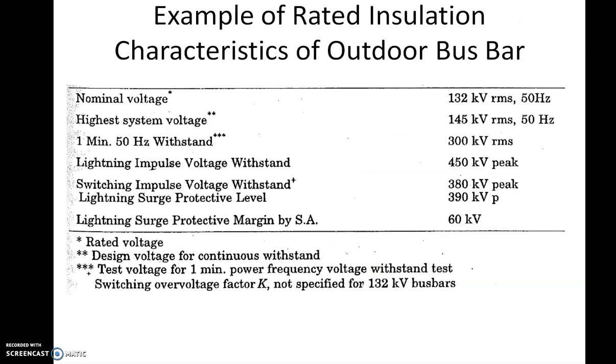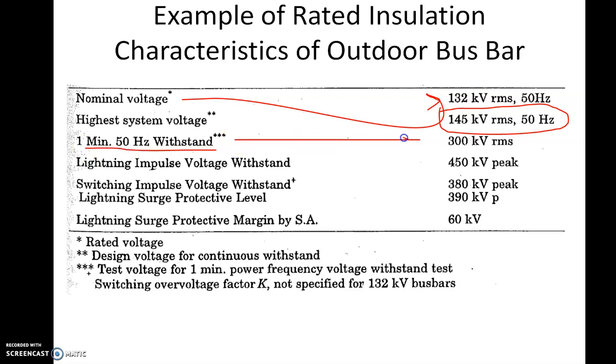This is the example of rated insulation characteristic of an outdoor bus bar. So the nominal voltage or the power frequency voltage is 132 kV, RMS value, 50 Hz. The highest system voltage is generally considered 15% higher than the nominal voltage. So maximum over voltage will go up to 145 kV. The 1 minute withstand capacity is 300 kV RMS.